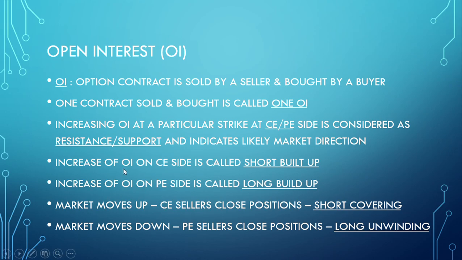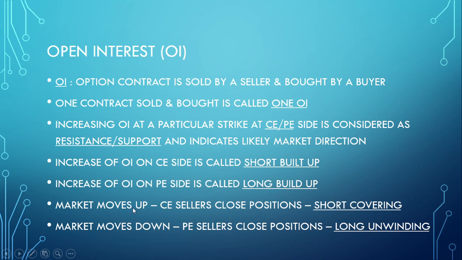So the call option sellers increase open interest, they rapidly and aggressively sell calls, and that is called short build-up. Now if there is an increase of OI on the put side, that means they are selling puts with a longer view on the market moving up. So all option sellers aggressively selling put options on a particular strike for a view of the market moving up is called a long build-up.